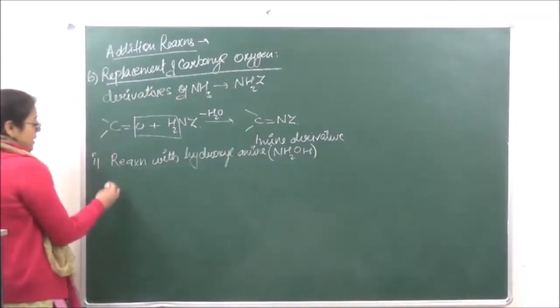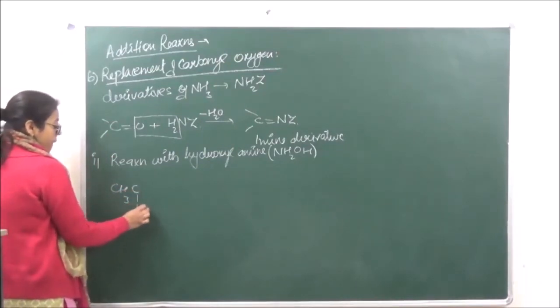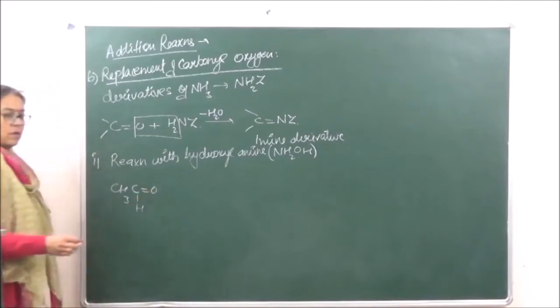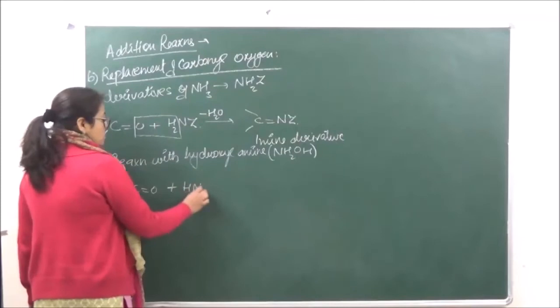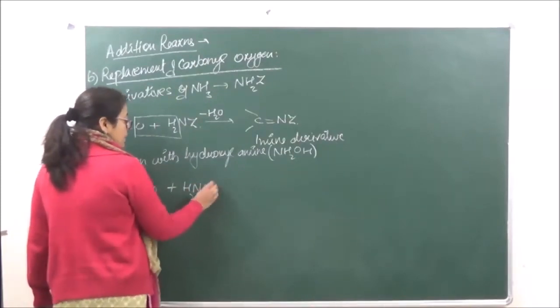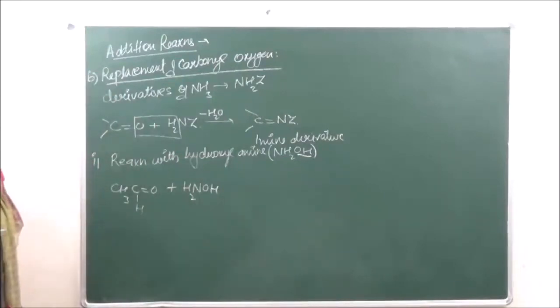Okay, so the same kind of mechanism. We are taking over here acetaldehyde, and with hydroxylamine, the Z over here is going to be the OH group. This is going to give us oxime.